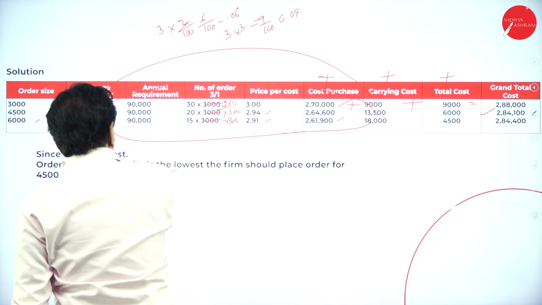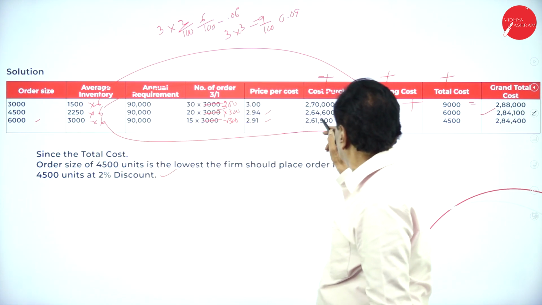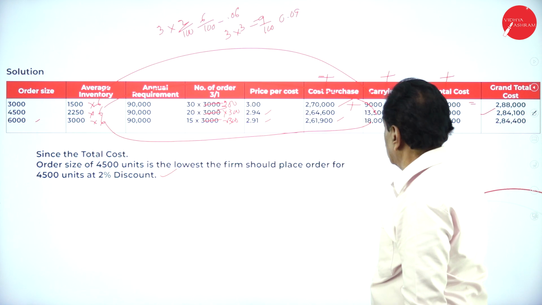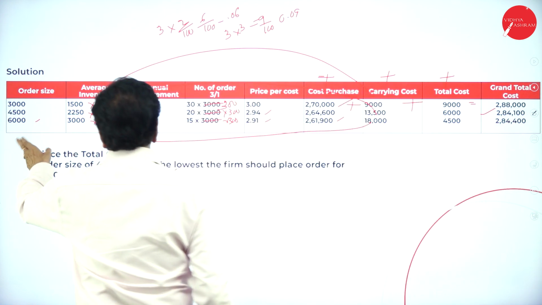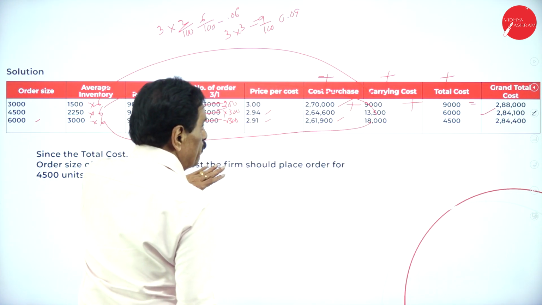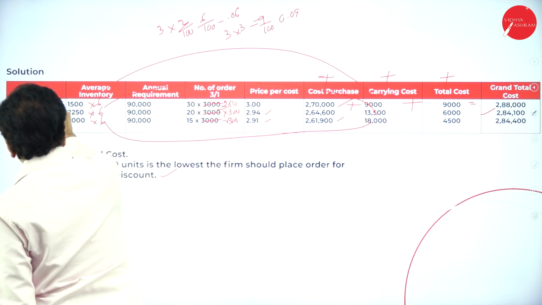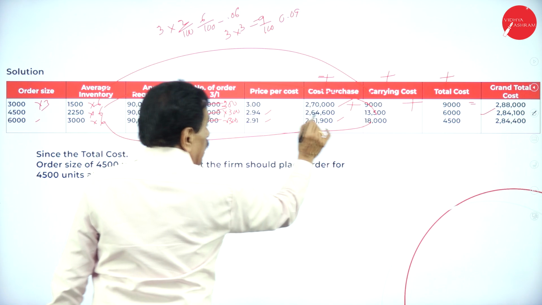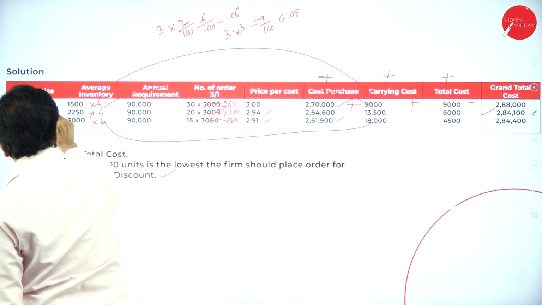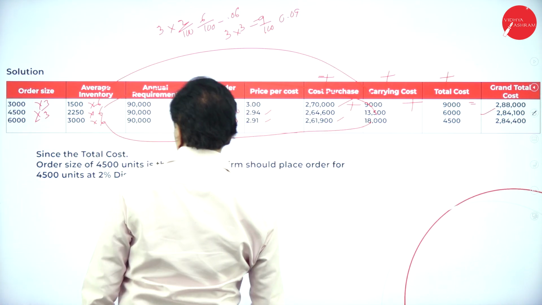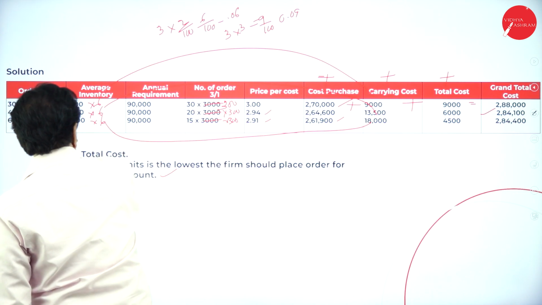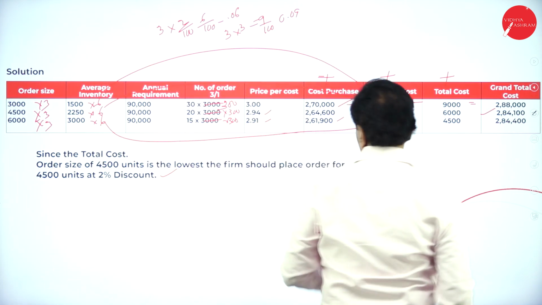For all the orders, you must be very, very careful. 9,000, 13,500. You have got 6,000 into 3. The carrying cost is 3 per unit. 3,000 into 3 is 9,000. 4,500 into 3 is 13,500. 6,000 into 3 is 18,000.